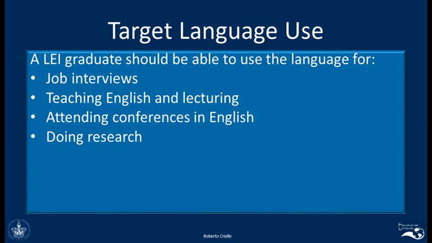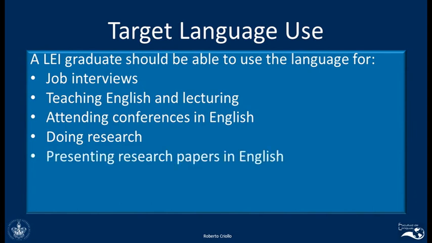That means to get information, to analyze the information in English, and then use it for research purposes. And of course, you should be able to present this research in different congresses or in different forums, or with your colleagues, supervisors, directors, or other people in English as well.